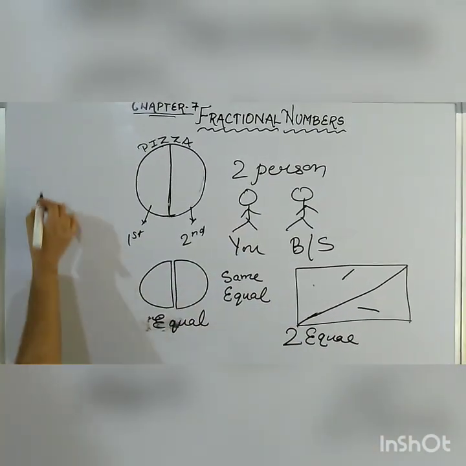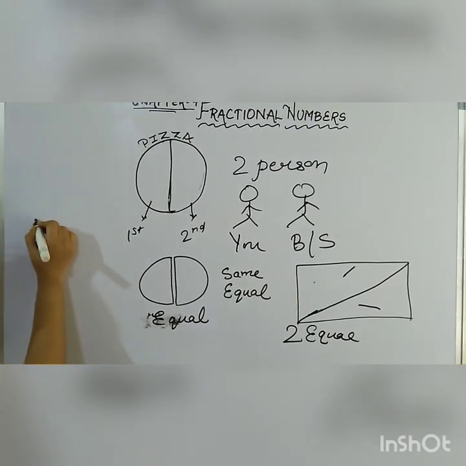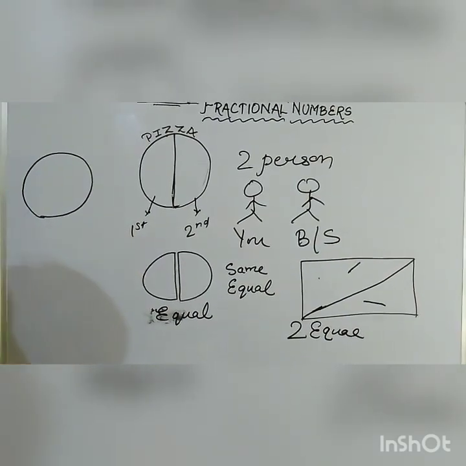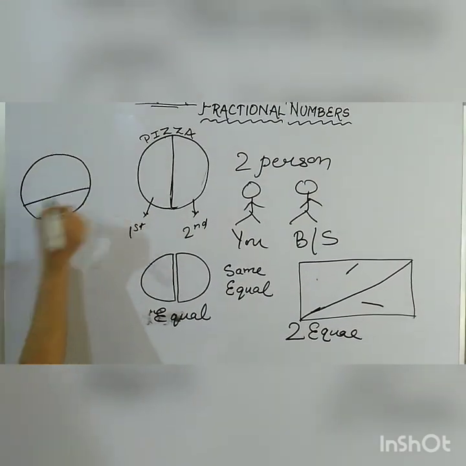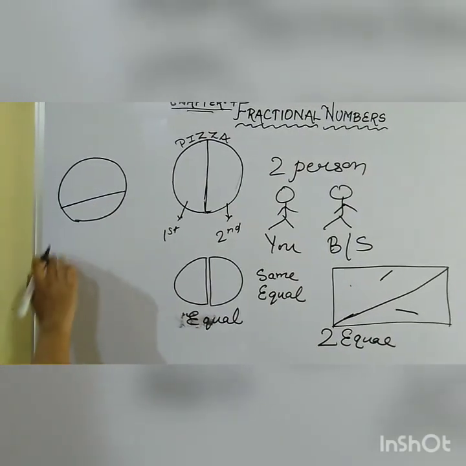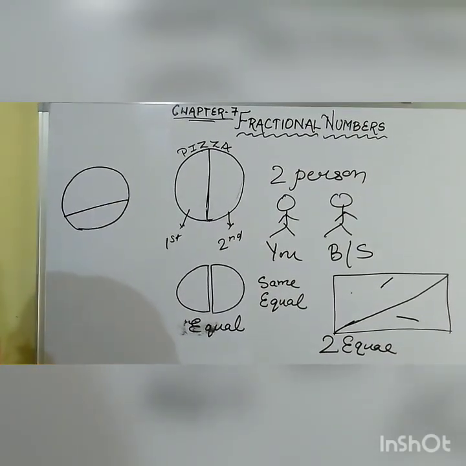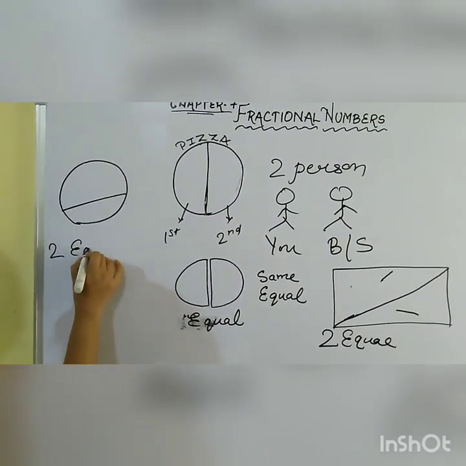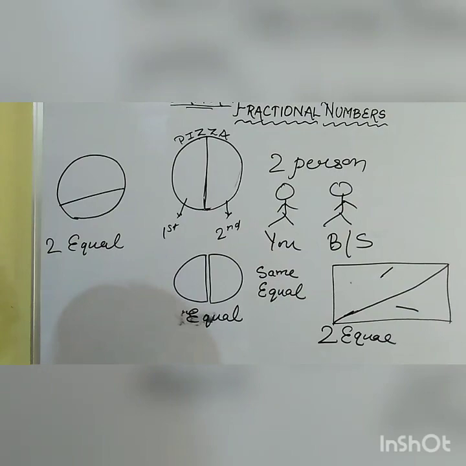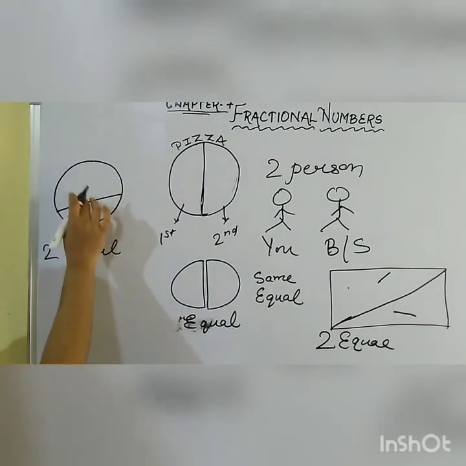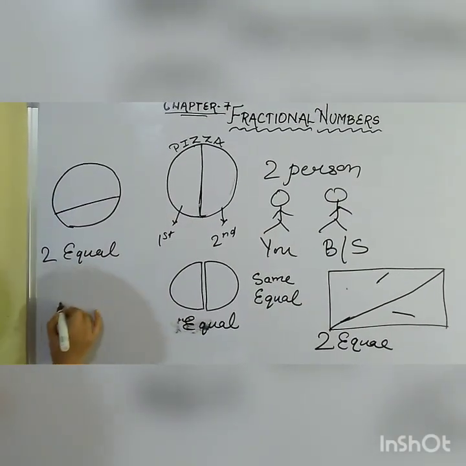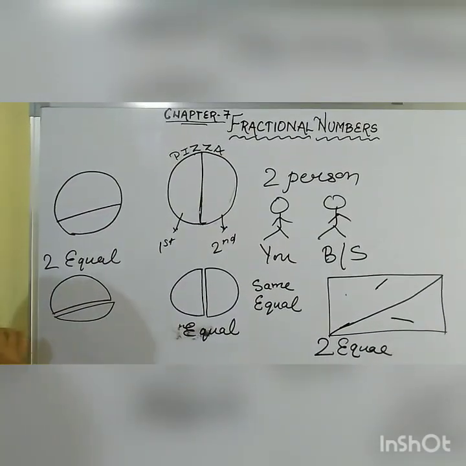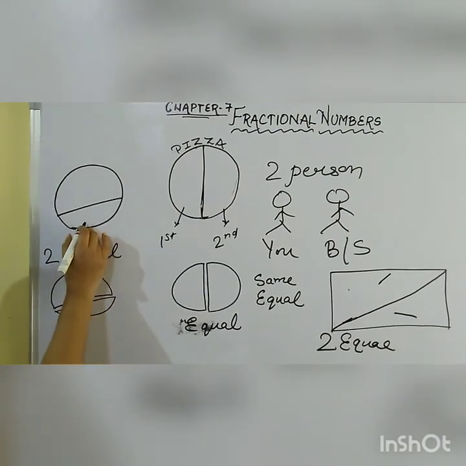And also a second figure like this. See, a circle, and I have made one line over here. I have drawn one line here from left to right. Can you find this? Yes. But can you call this divided into two equal parts? Can you tell this about this? No, because we can see from the circle that the first part is bigger and the second part is smaller, like this. So this is not two equal parts.